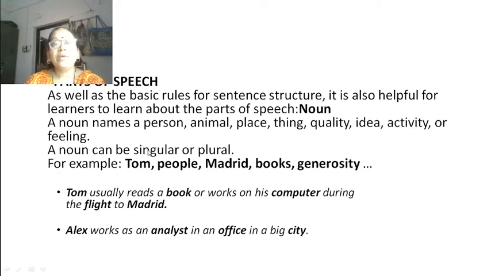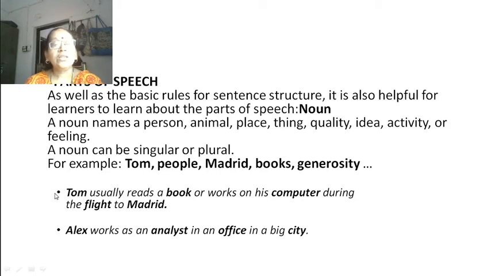A noun can be singular or plural. For example, Tom, people, Madrid, books, generosity. Tom usually reads a book or works on his computer during the flight to Madrid.